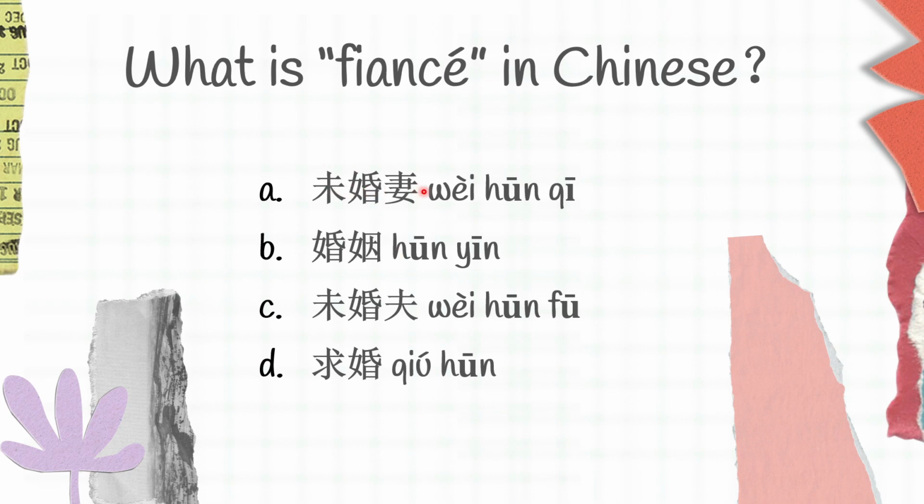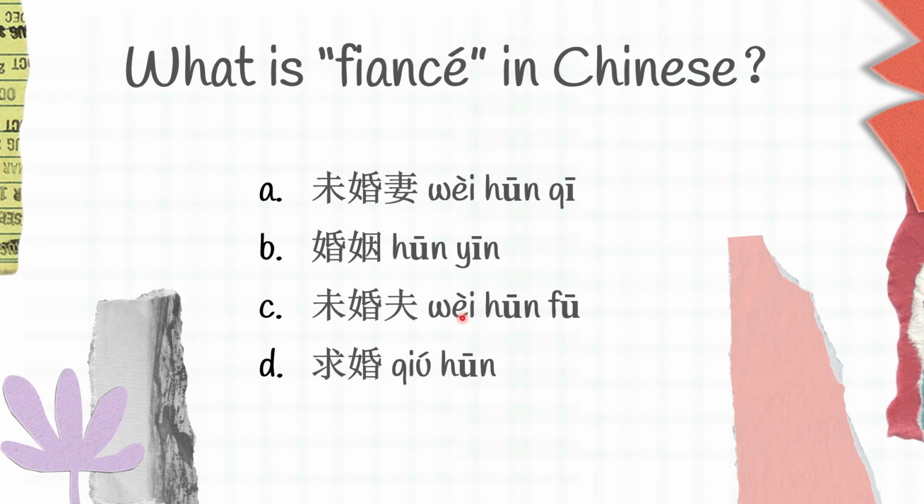未婚妻 is fiancé for woman. 婚姻 is wedding. 未婚夫 is fiancé for man. 求婚 is wedding proposal. And the right answer for this question is C. 未婚夫.